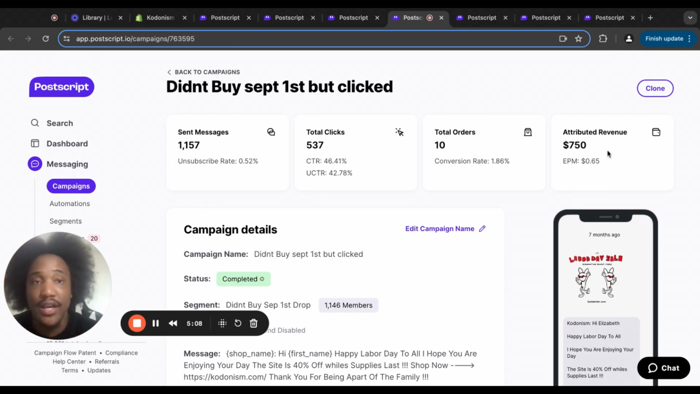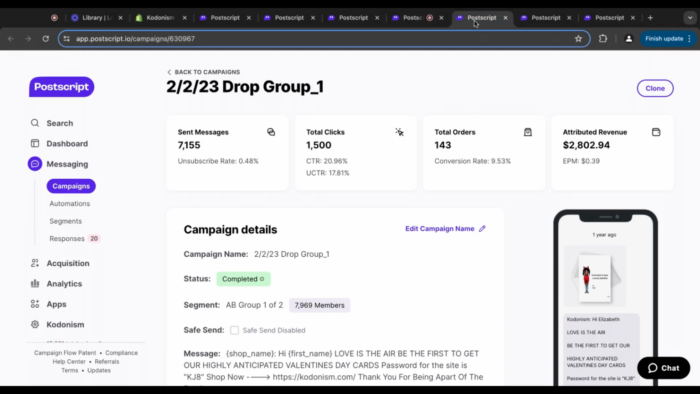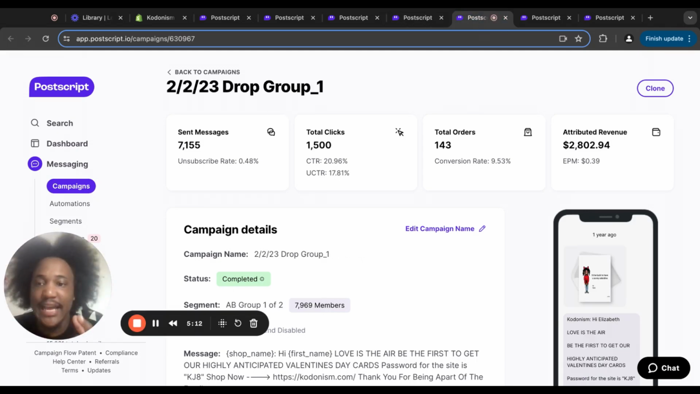Now let's look at somebody else, right? Let's look at another campaign I sent. This campaign in particular is a very interesting campaign because when I sent it, my Postscript glitched. That happens sometimes, guys, where your Postscript might glitch, where your messages might go out slowly. There's nothing you can do about that but contact customer support, and hopefully they fix it right away.